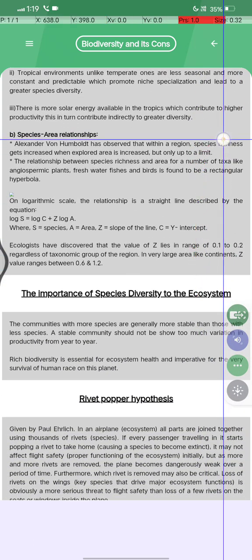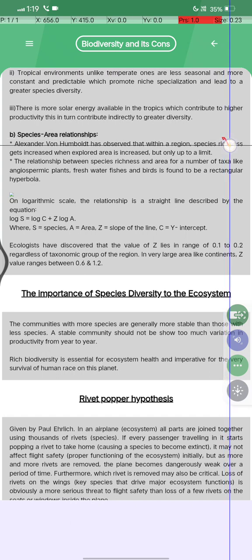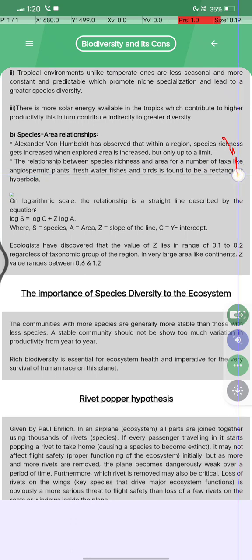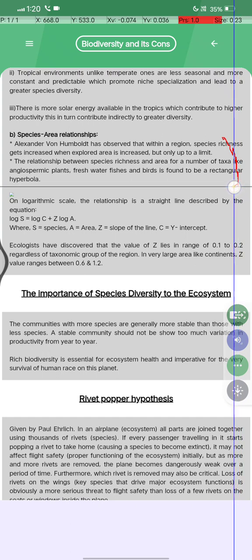The species and area relationship. Alexander von Humboldt observed that within a region, species richness increases as the explored area increases, but only up to a limit. The relationship between species richness and area for a number of taxa, like angiosperm plants, freshwater fishes and birds, is found to be a rectangular hyperbola.